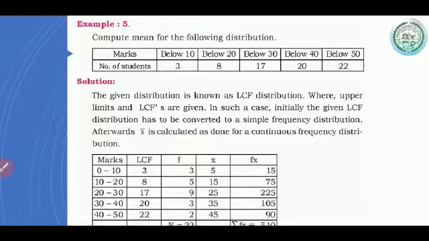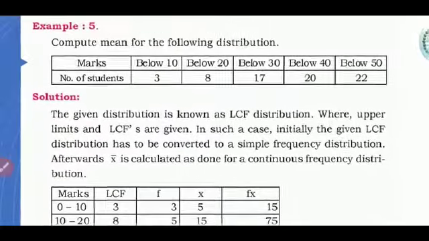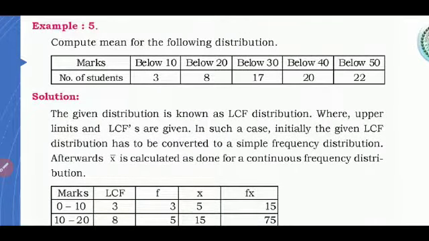Well, in the previous class we computed certain examples on arithmetic mean. Today we will see a few more examples with some changes. Now, the next example is: compute the mean for the following distribution. Marks below 10, below 20, below 30, below 40 and below 50. The number of students, just observe how it's given: 3, 8, 17, 20 and 22.